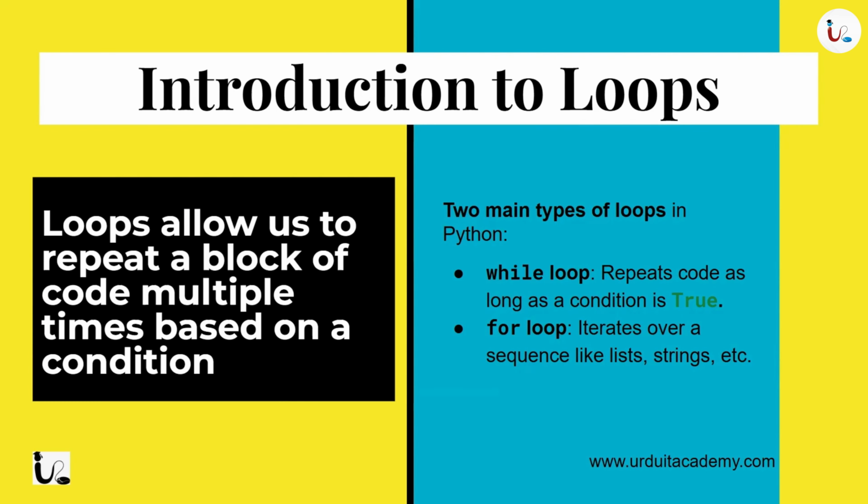In Python, we have mainly two types of loops, the while loop and the for loop. The while loop will repeat the code as long as the condition is true, and when the condition becomes false, it will stop. Whereas the for loop will repeat a fixed number of times. Also, the for loop can iterate over a sequence like a list, a string, etc. We will be learning all of that. Today we are going to discuss the while loop.